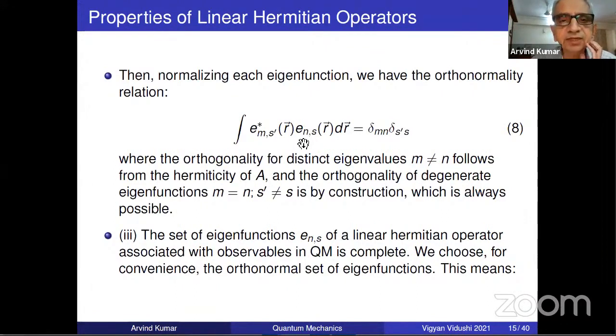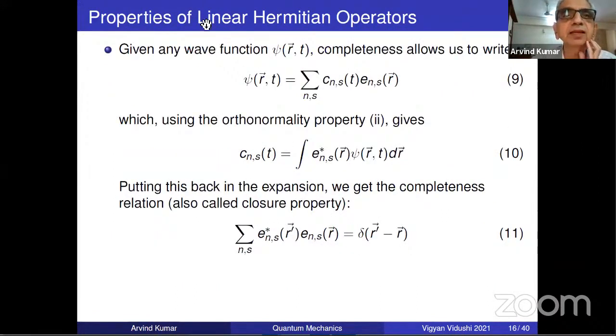Now what does this mean? It's complete. Complete means that given any arbitrary wave function, not a particular wave function, this equation is always possible. There are many issues of convergence, etc. If you go to a mathematician, he or she will talk about in what sense it's converging with an infinite sum, etc. We won't bother about this, at least in this lecture. Next lecture we may talk about it.